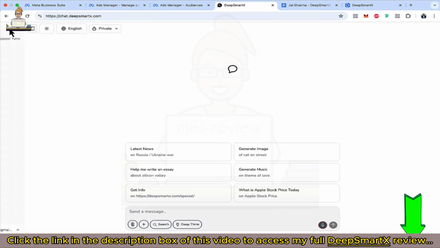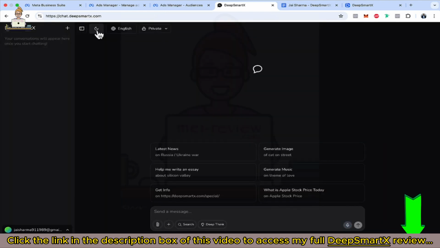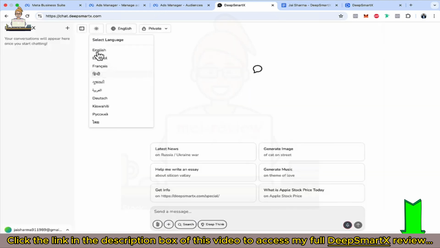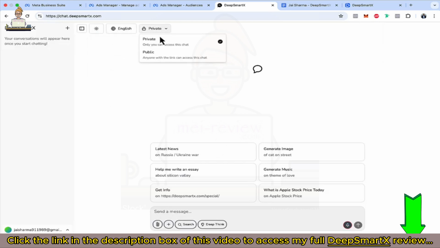You can toggle the sidebar, you can toggle dark mode and light mode, and you can choose your language if you're not a native English speaker. You can create any chat private or public inside settings. You can again toggle dark mode or sign out. And here you can quickly see we have a few prompts to help you understand a few features.